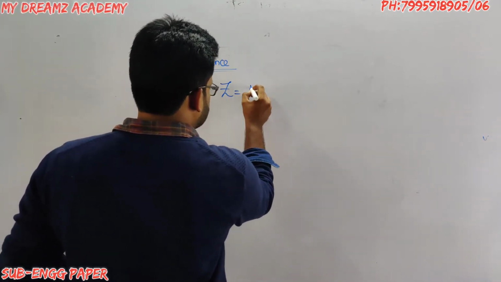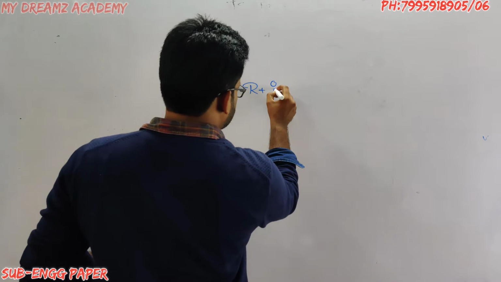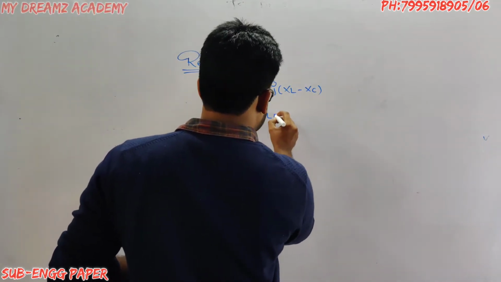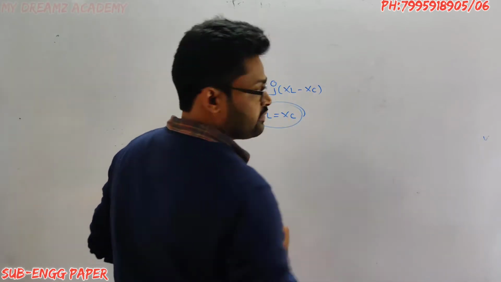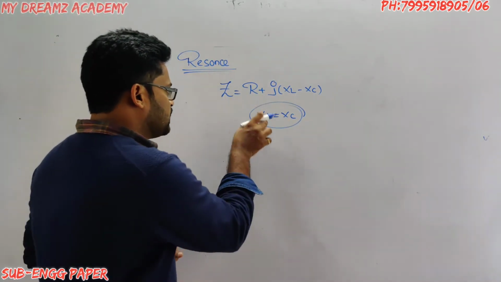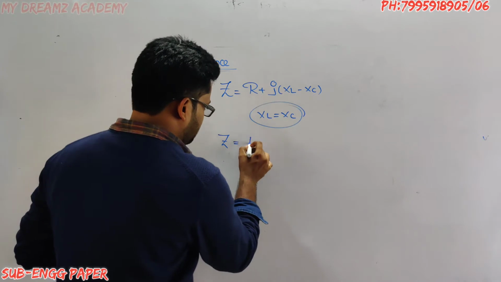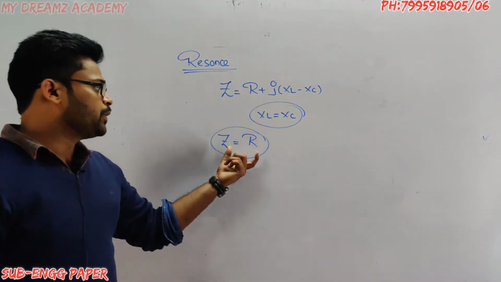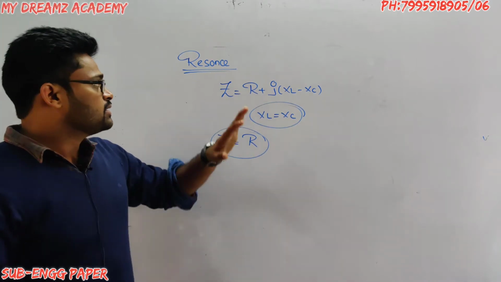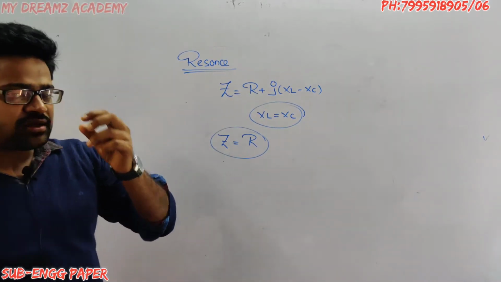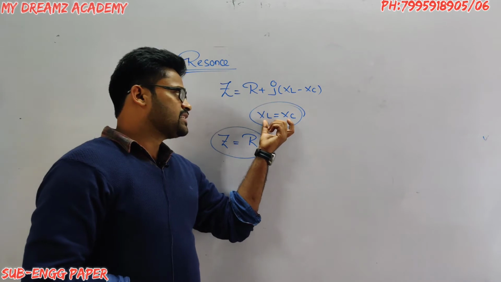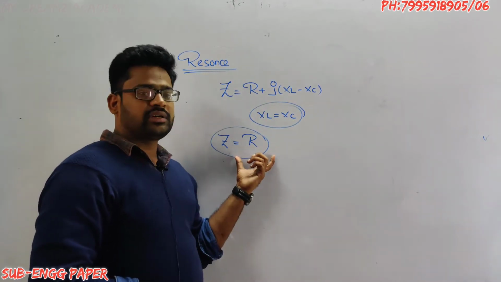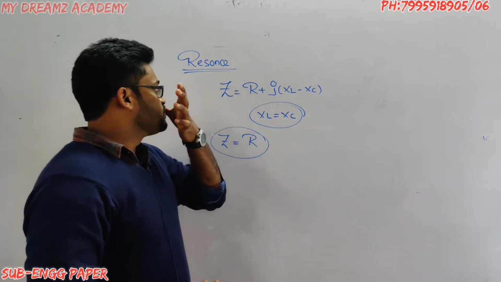We know impedance Z equals R plus j(XL minus XC). Whenever XL equals XC, then Z equals R. It will act as a purely resistive circuit. This is what resonance is. Inductive reactance equals capacitive reactance, so the circuit acts as purely resistive in nature.